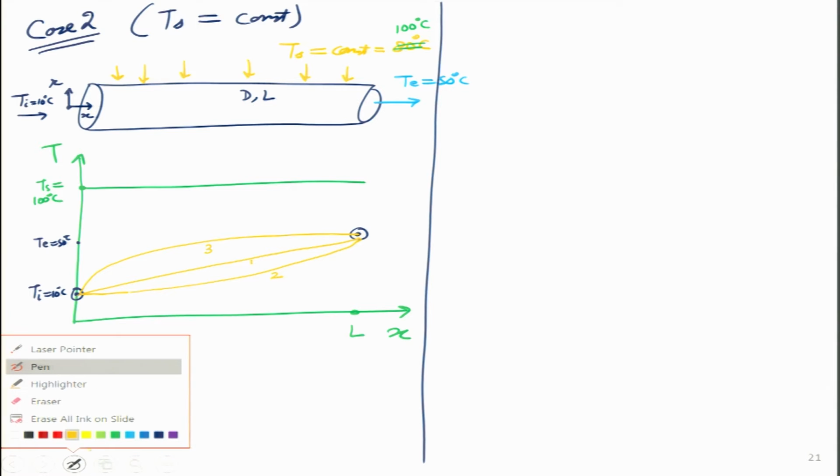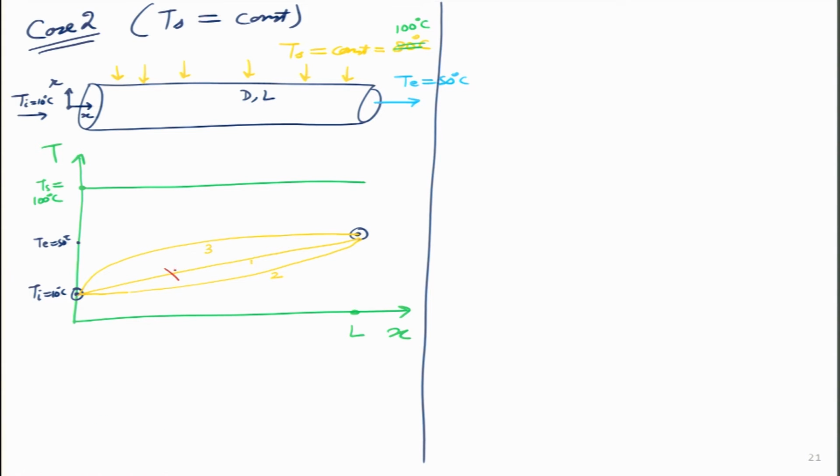We will learn in this particular chapter that it will always be like curve 3. So, these two I will cancel out. This is the correct way in which it will go. Initially, the temperature of the fluid will increase very fast, which I am showing with the arrow over here, so by the time it crosses the middle point, in the previous example, what was the temperature at the middle point? You remember?